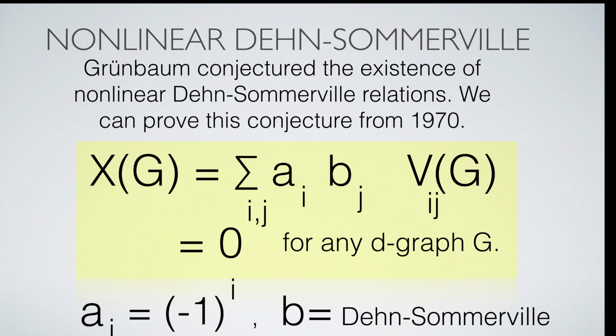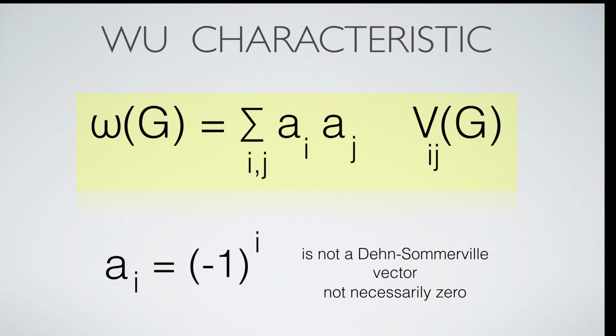Here is how we get quadratic Dehn-Sommerville relations. Take a vector A, which enters the Euler characteristic, and a Dehn-Sommerville vector, B. Then produce the quadratic valuation as indicated. It is 0 on D-graphs. In comparison, here is how we write the Wu characteristic. This is an example, but only if D is odd, as the Wu characteristic is, then the Euler characteristic and the Wu characteristic are a Dehn-Sommerville invariant for odd-dimensional graphs.